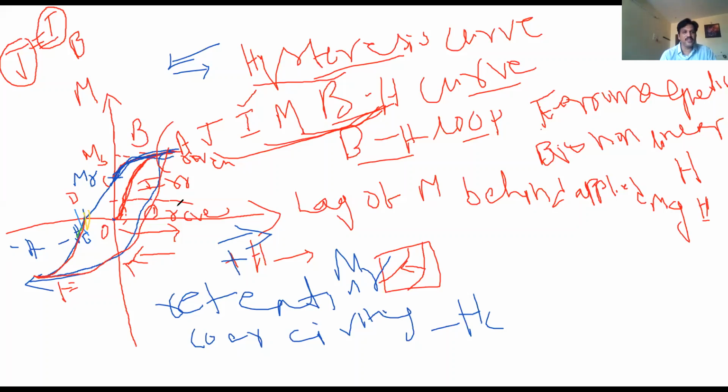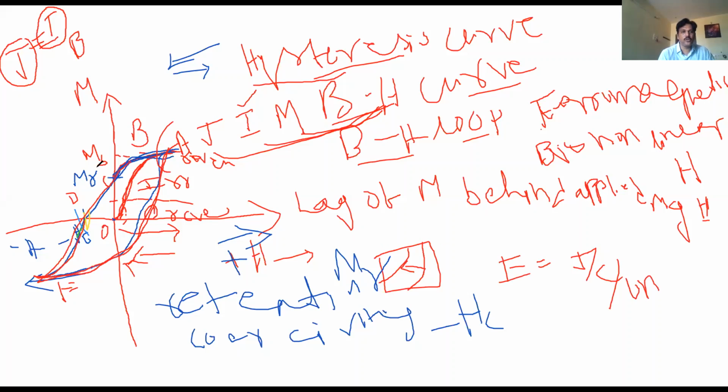During this process, some energy is lost. Why? Due to the irreversible motion of the domains, some energy is lost. So the area of the loop represents energy loss. The area of the loop represents energy loss. The larger the area of the loop, the greater the energy loss. It is always measured in joule per cycle per unit volume. E is called energy loss.